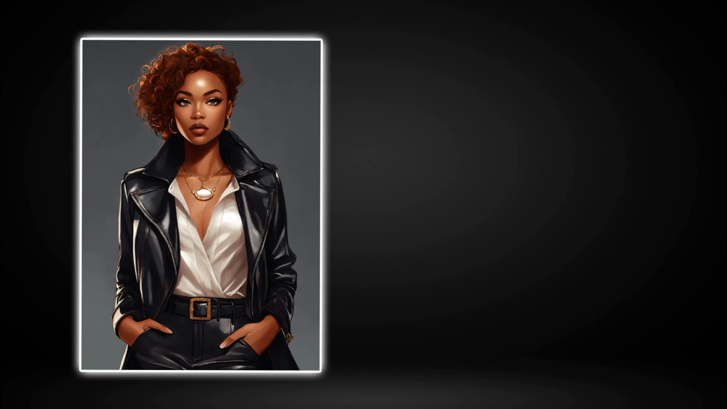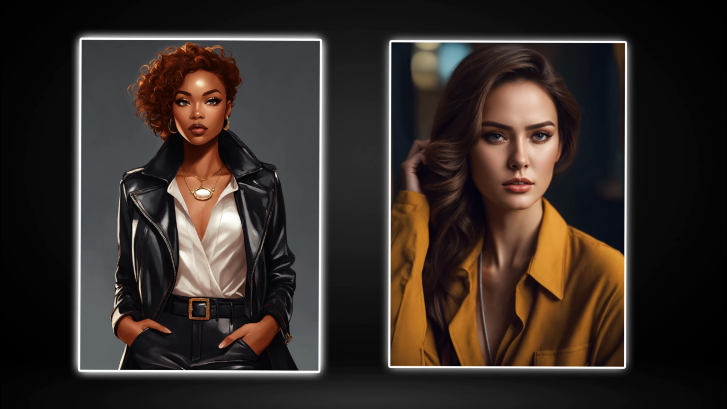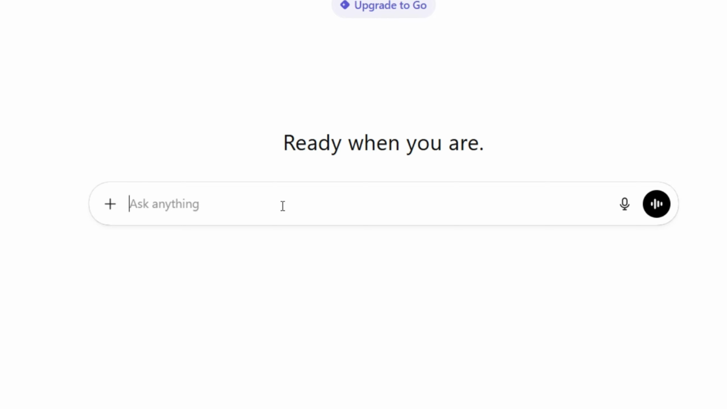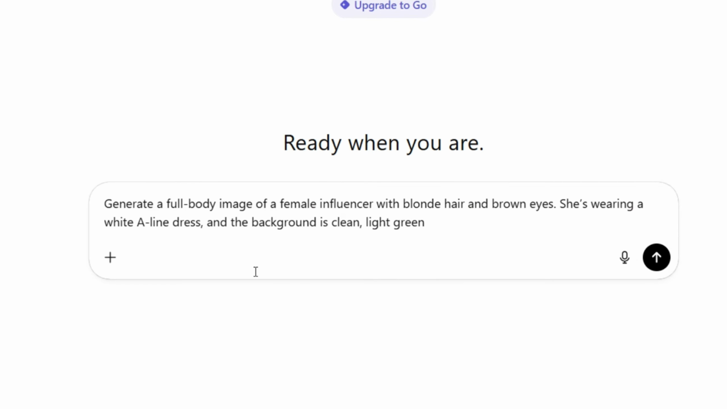Instead of creating your own model, you can simply use a random one. And for that, we'll use ChatGPT. I'll give ChatGPT a simple prompt like this. Generate a full-body image of a female influencer with blonde hair and brown eyes. She's wearing a white A-line dress, and the background is clean, light green. And the age must be 23.